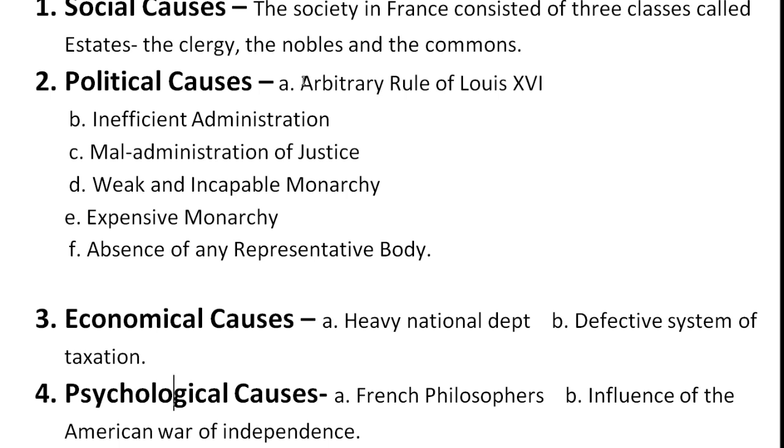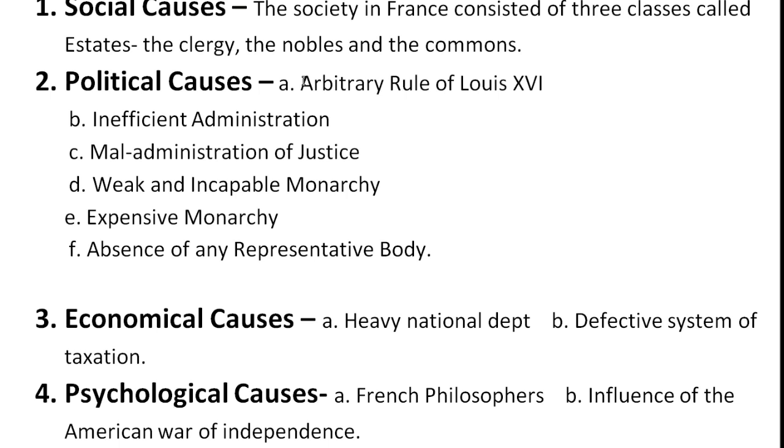mistake due to which the French Revolution was held was the arbitrary rule of Louis XVI. After that, we have second, inefficient administration. C, we have maladministration of justice. D, weak and incapable monarchy. E, we have expensive monarchy. And the last point under these political causes, we have absence of any representative body. So first of all, we are going to discuss the rule of Louis XVI.